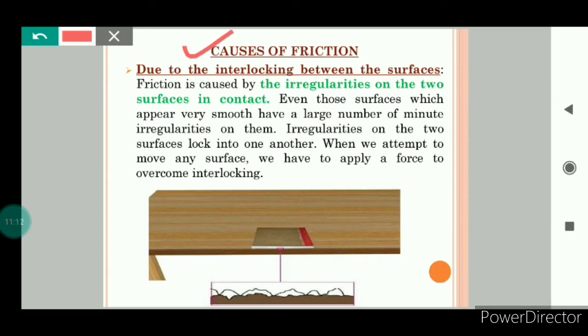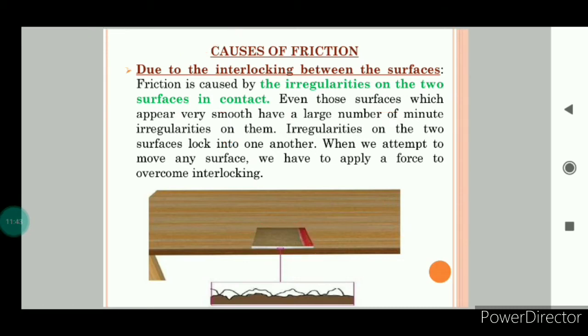Now we will study causes of friction. Why friction happens? Number one is due to interlocking between the surfaces. Friction is caused by the irregularities on two surfaces in contact. Even those surfaces which appear very smooth have a large number of minute irregularities on them. Minute means very small. Here you can see that this wooden table is very smooth.